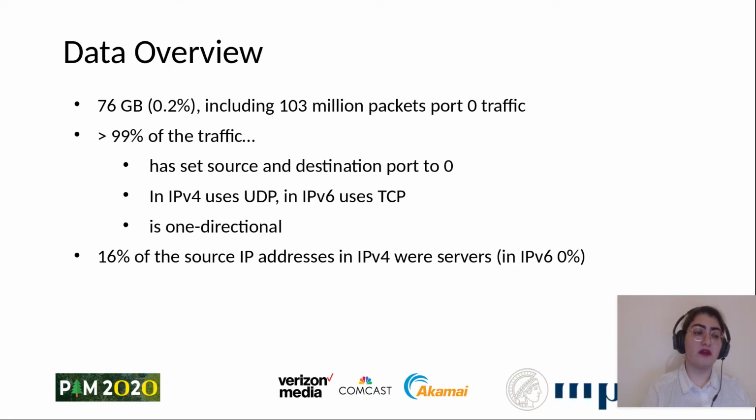We also observed that more than 16% of the source IP addresses in IPv4 were servers. They were also observed in bidirectional flows. That means that it might be their answer to port 0 traffic, and it might be that they are not originating the port 0 traffic, but actually that they weren't filtering port 0 traffic. In IPv6, we didn't see any of those servers.